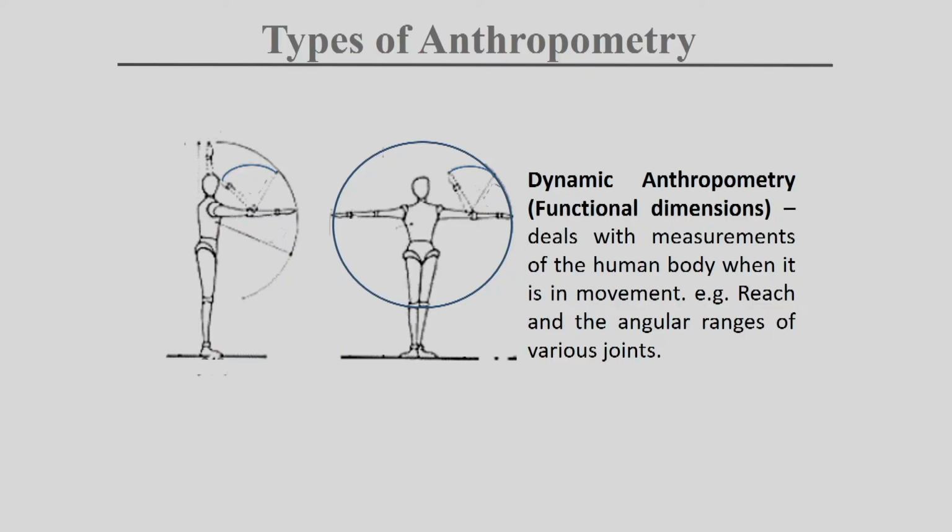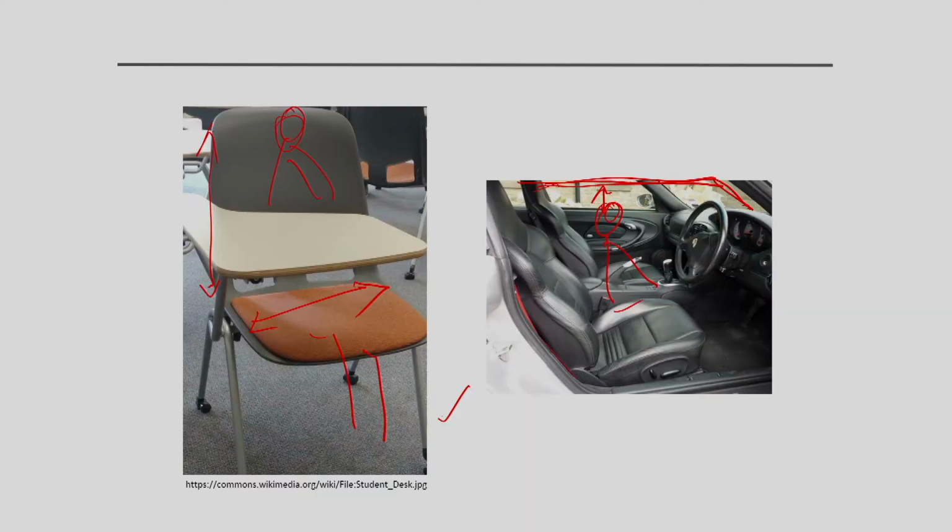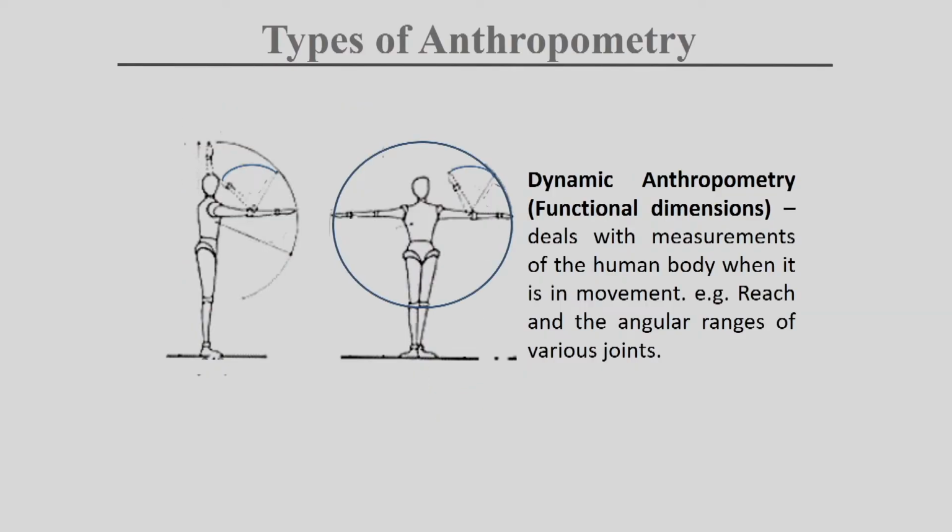Next, going to the second type of anthropometry, that is dynamic anthropometry. Dynamic anthropometry is mainly functional dimension. Mostly we are always in motion, hardly ever sitting static. Though we are sitting in this chair, we are not static. We are moving our hands, changing our legs like this. So, we have to understand what the dimension is when this person is moving or in a dynamic condition.